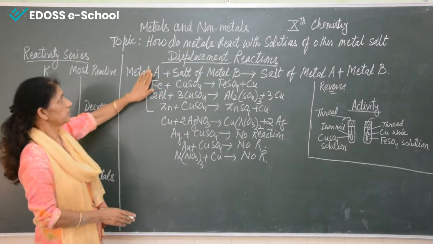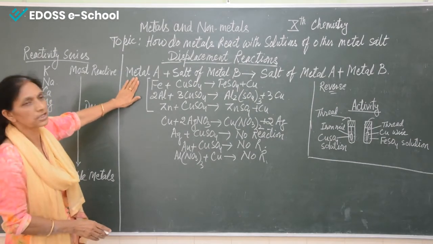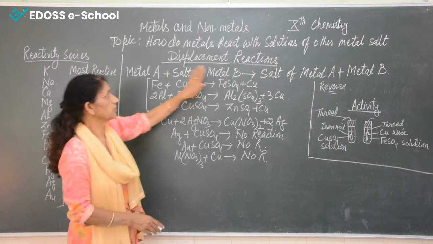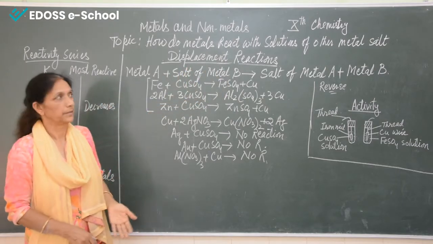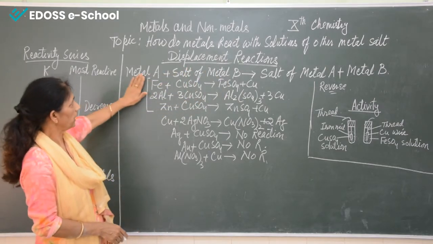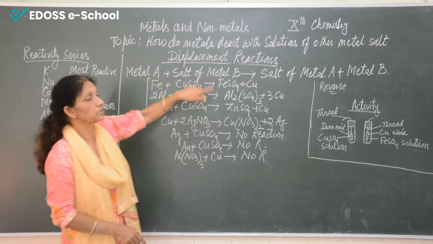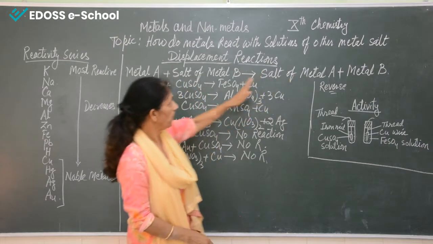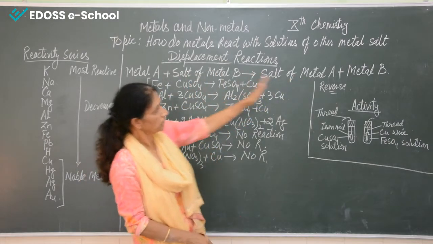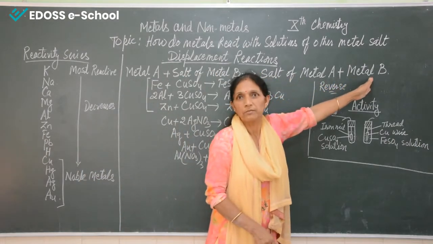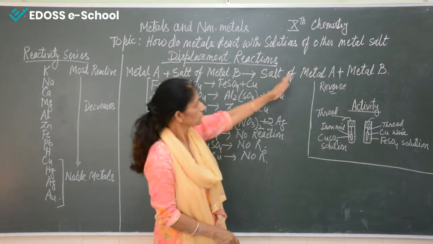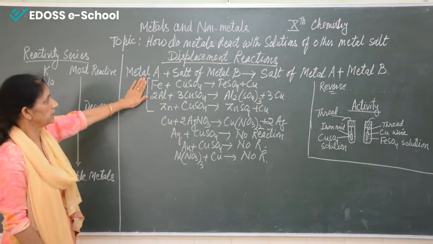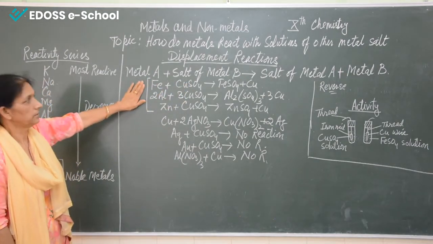To understand it, we are taking A as a metal and B as the salt of some other metal. What happens when metal A reacts with the salt of metal B? Metal B from this salt will come out and the salt of metal A will be formed. To understand it, we can see these three reactions I have written here.